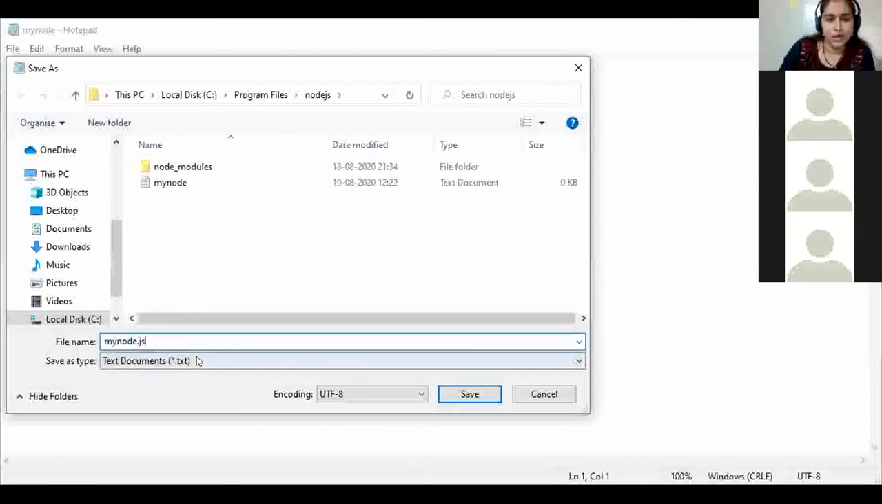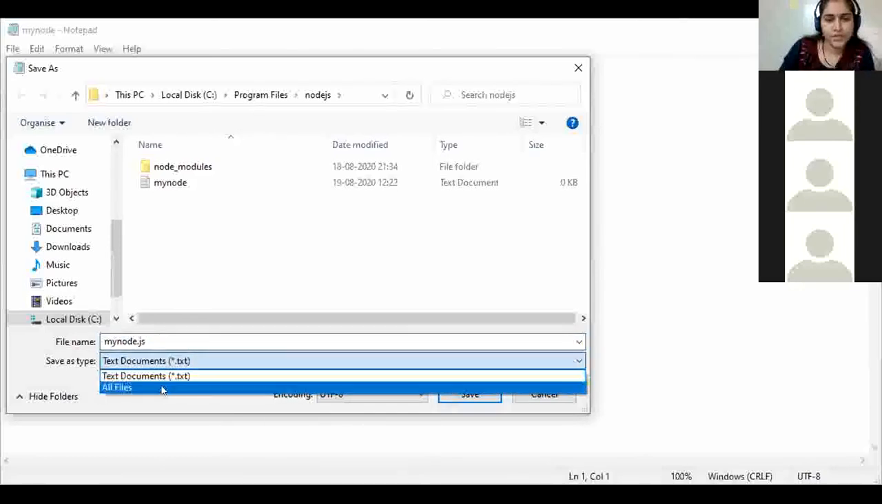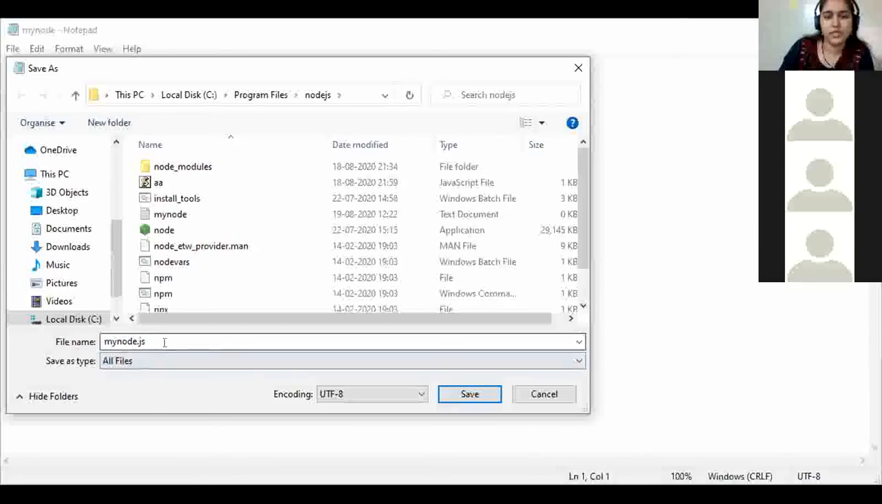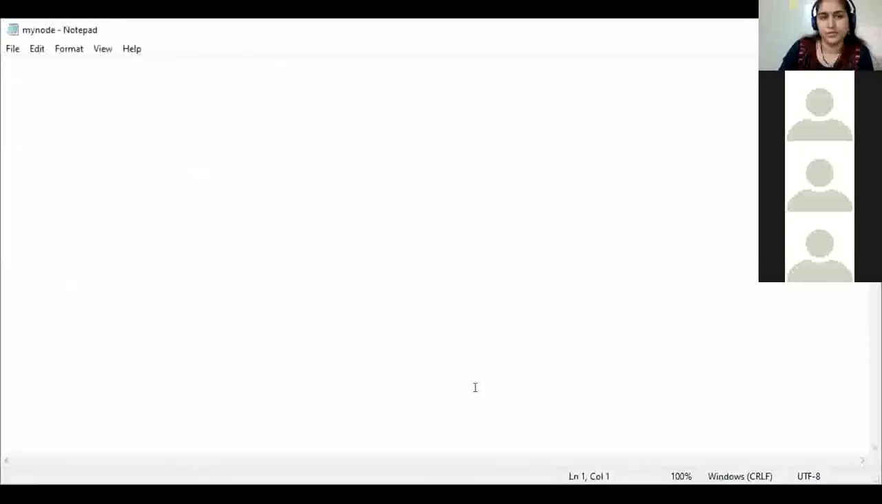JS, and here you have to select All Files instead of text file. Now save it. Now this file would be my .js file. You can see over here.